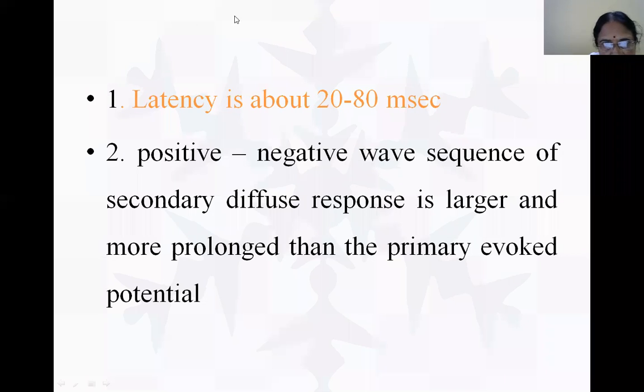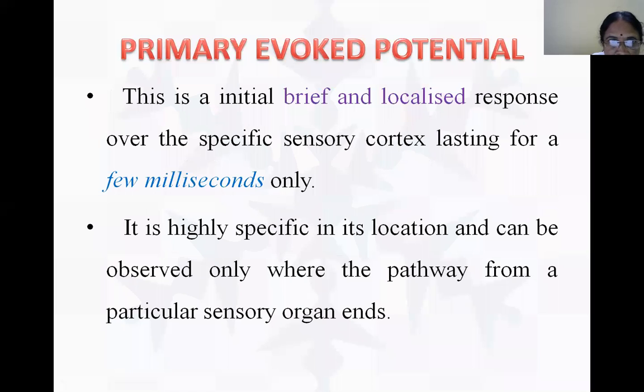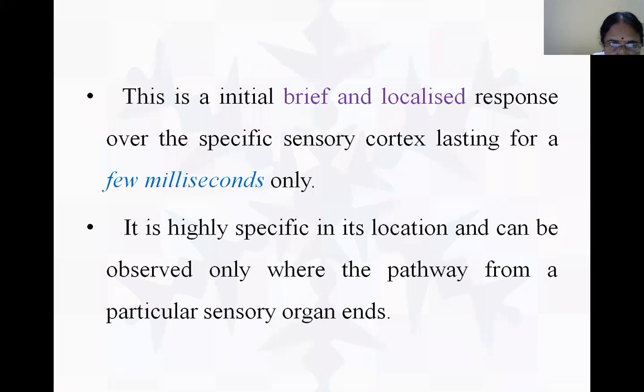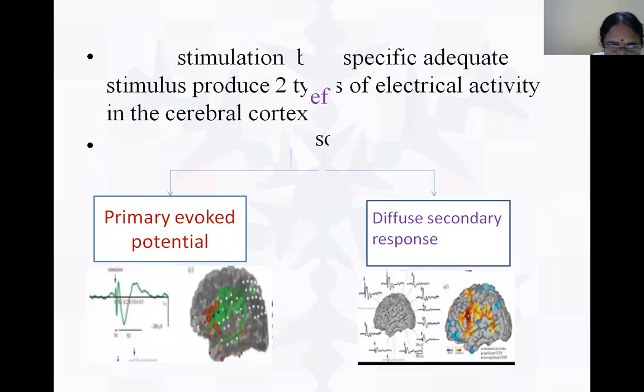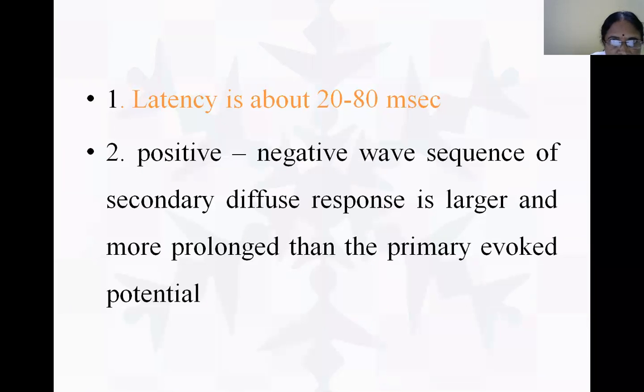This is about the secondary, diffuse response. I'm talking about the diffuse. Latency in the diffuse is about 20 to 80 milliseconds. That is, the duration is long.